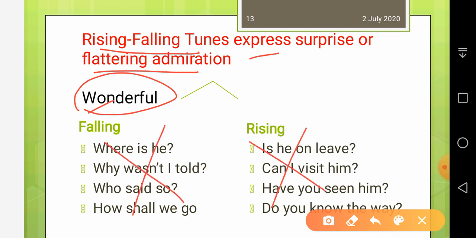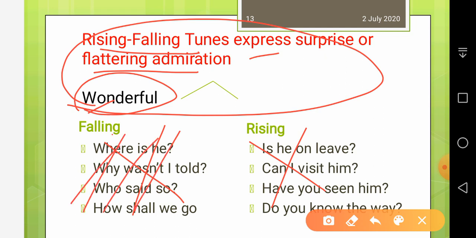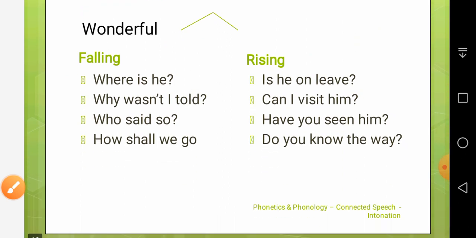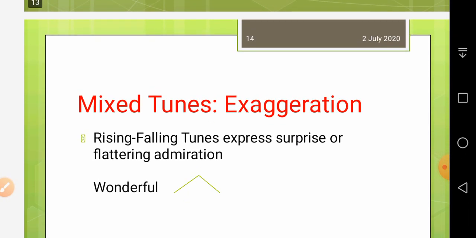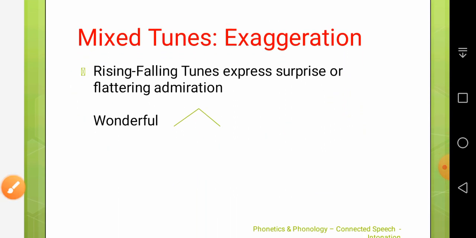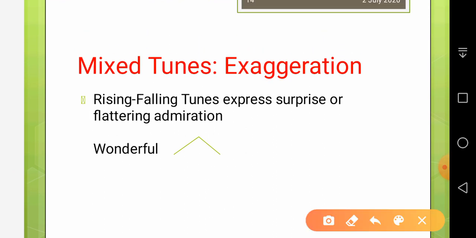So you can cross these. I think there is a misquoting of the text, so in this slide I just wanted to cover this one. So this is irrelevant here. Now mixed tones are used for exaggerations, like wonderful, so it is rising-falling tunes. And yes, this was the slide. The actual previous slide was a blend of two slides, so that's why I crossed certain things.